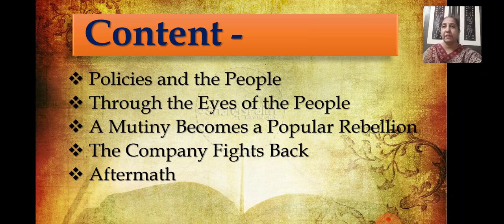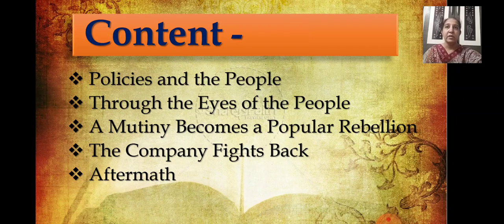In that you have seen that with the new enforcements from England, the Britishers passed a new law so that the rebels could be convicted with ease, right? And then they moved into the storm centers of the revolt. Then Delhi was captured in September 1857. Then we saw Bahadur Shah Zafar.